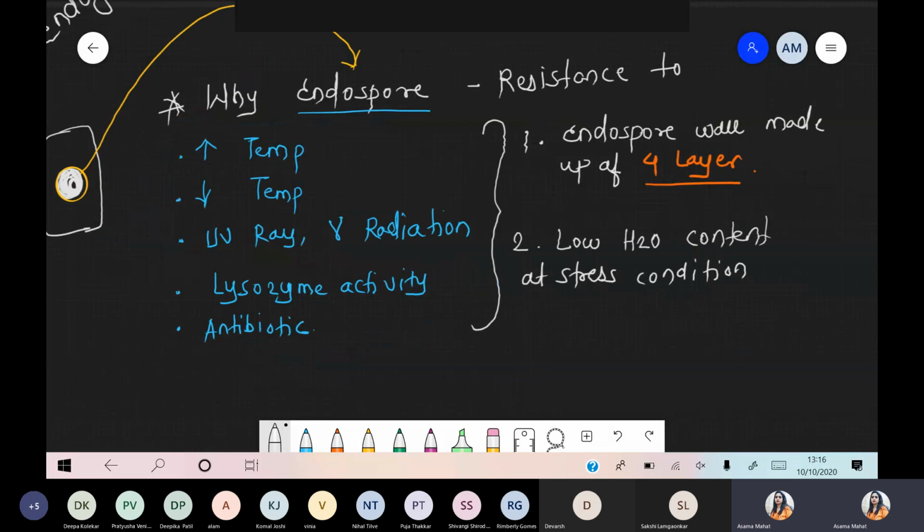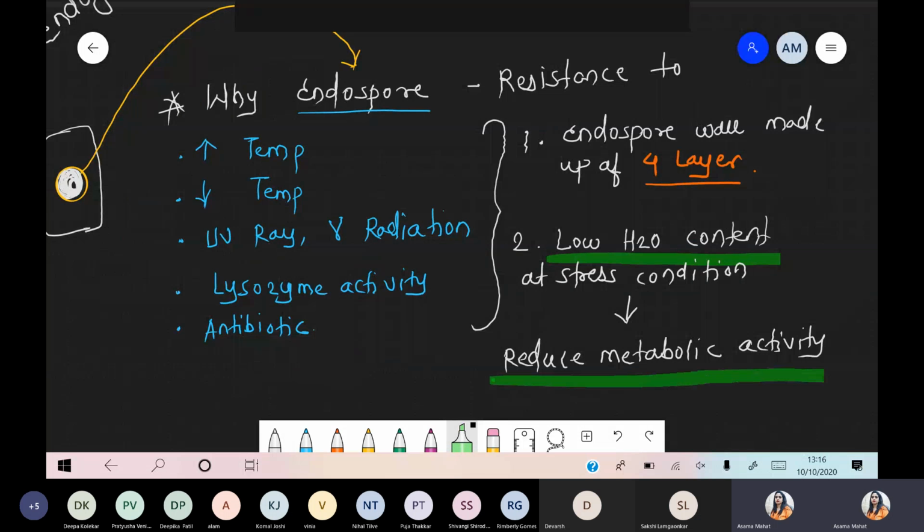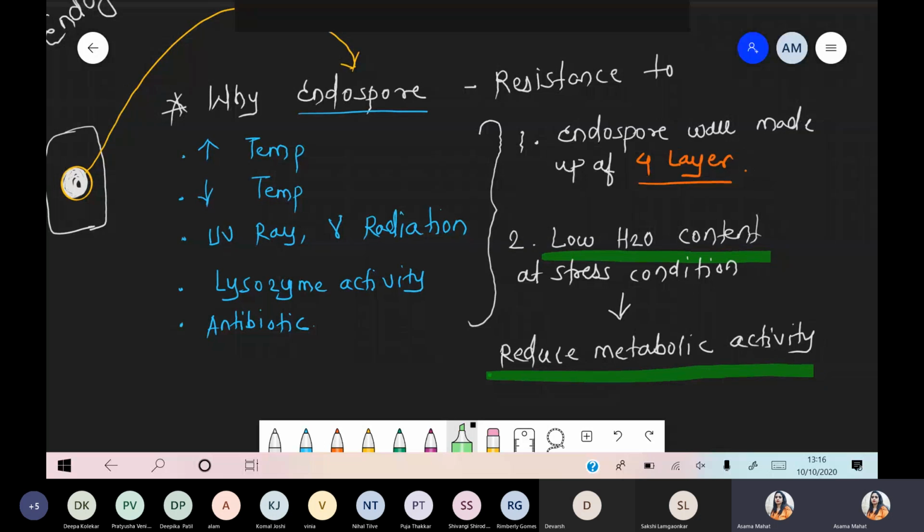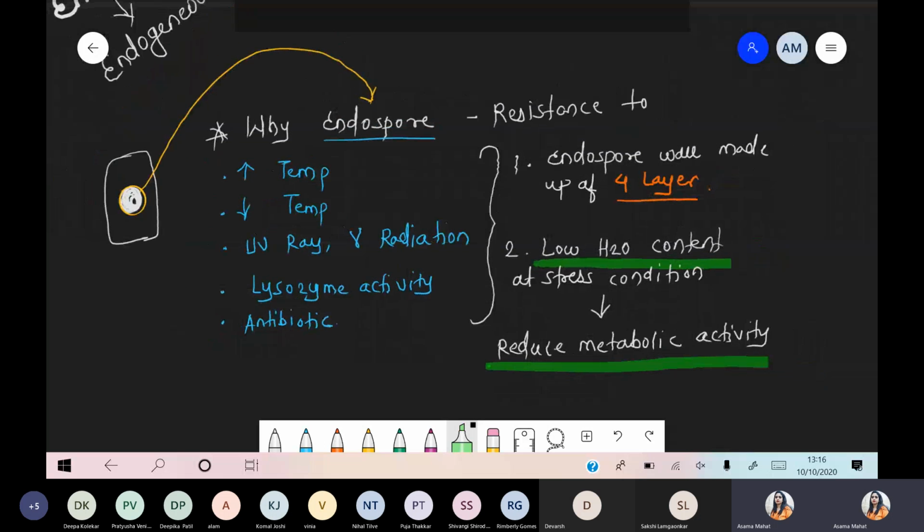इसकी वजह से क्या होगा? Definitely if low water content, it means they are responsible for reducing the metabolic activities. Reduced metabolic activities. And you know very well, if metabolic activities get reduced, ultimately that bacteria can survive for a prolonged time, because हमें क्या करना है?